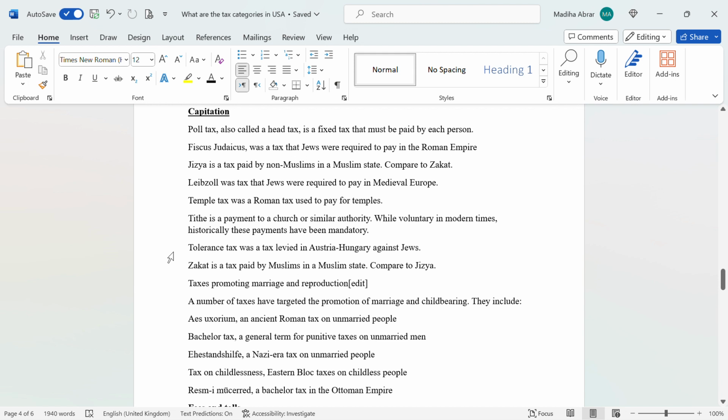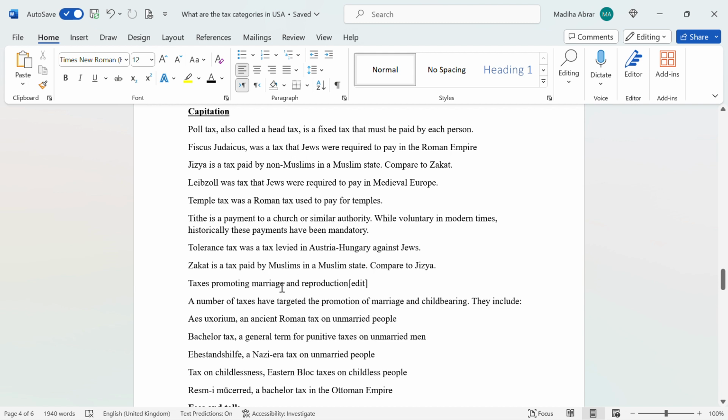Church tax is a payment to a church or similar authority. While voluntary in modern times, historically these payments have been mandatory. Toleration tax was a tax levied in Austria-Hungary against Jews. Zakat is a tax paid by Muslims in Muslim states, compared to jizya.